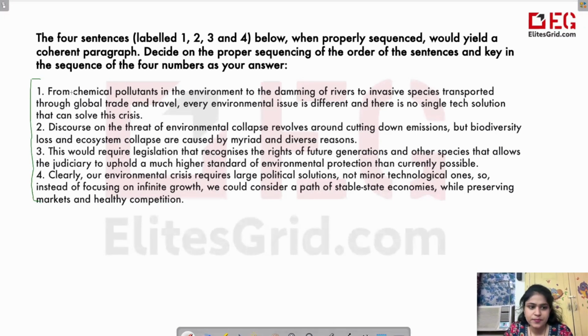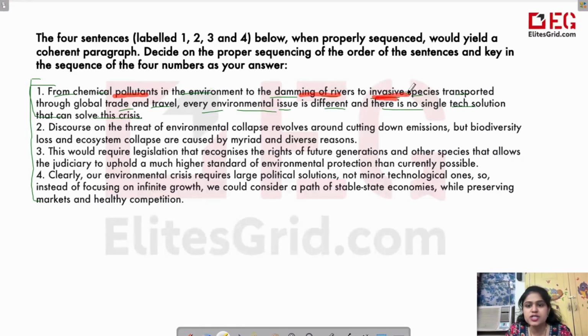So let's start. The first is, from chemical pollutants in the environment to the damming of rivers to invasive species transported through global trade and travel, every environmental issue is different and there is no single tech solution that can solve this crisis. So this particular sentence is telling us about what? About various causes of environmental damage, be it chemical pollutants, or dams that we construct on rivers, or invasive species. Invasive species, those species that are not native to that area. So they are dangerous to the native species.